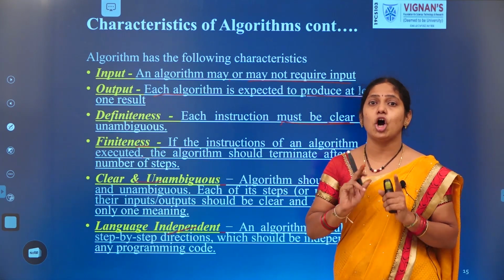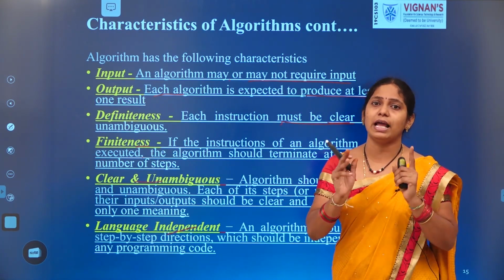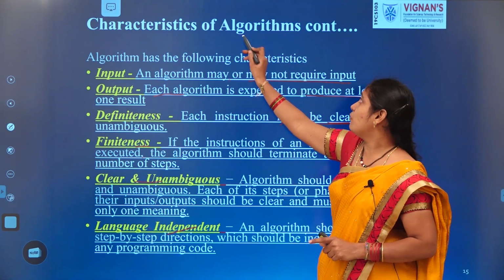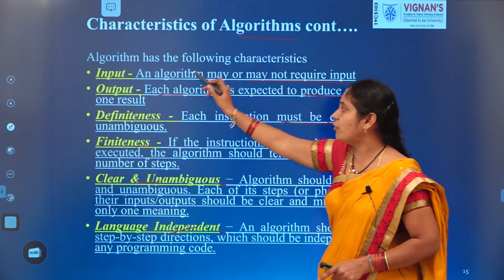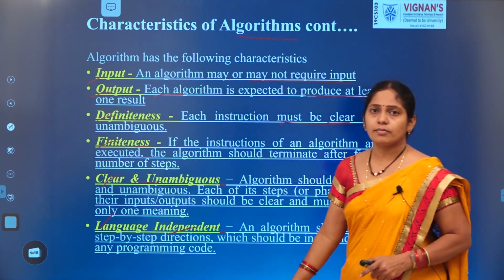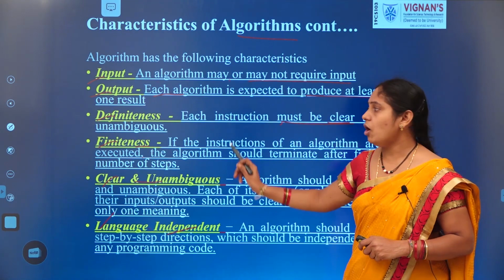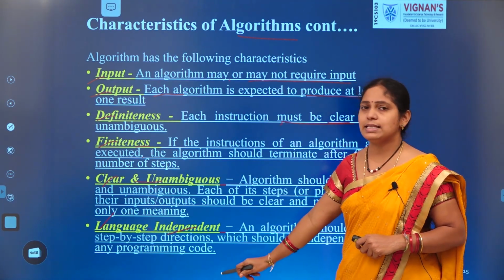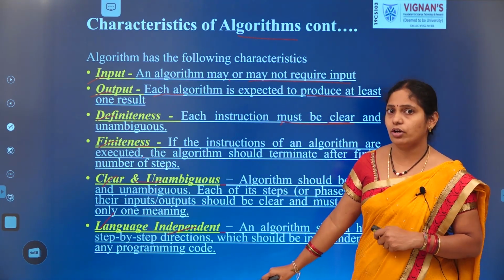Independent means not depending on any specific language. So the algorithm we are developing should follow these characteristics. If it satisfies all of these, then that algorithm is called a good algorithm.